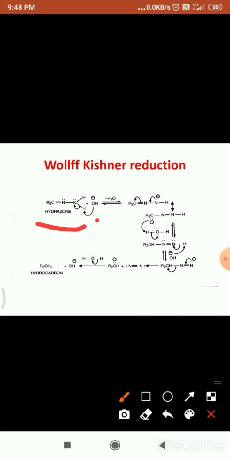See here, in the basic conditions, this OH minus takes H plus and forms water.